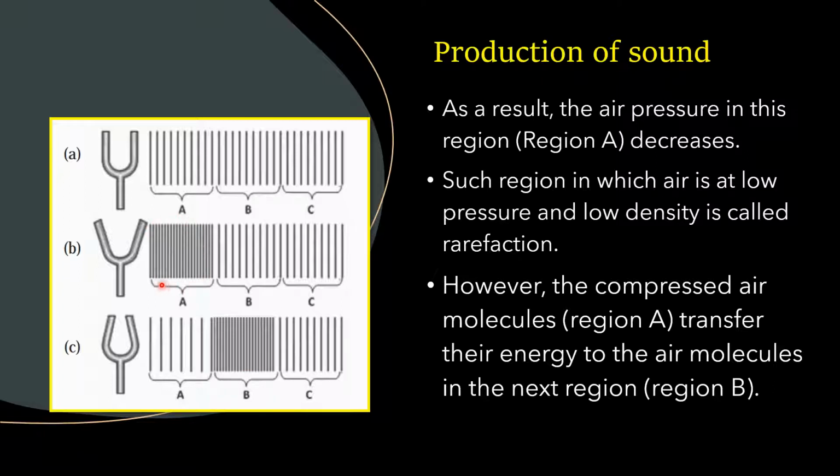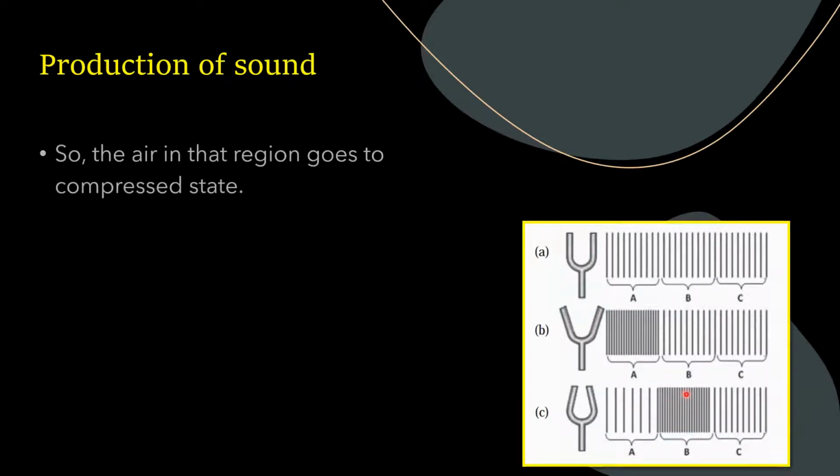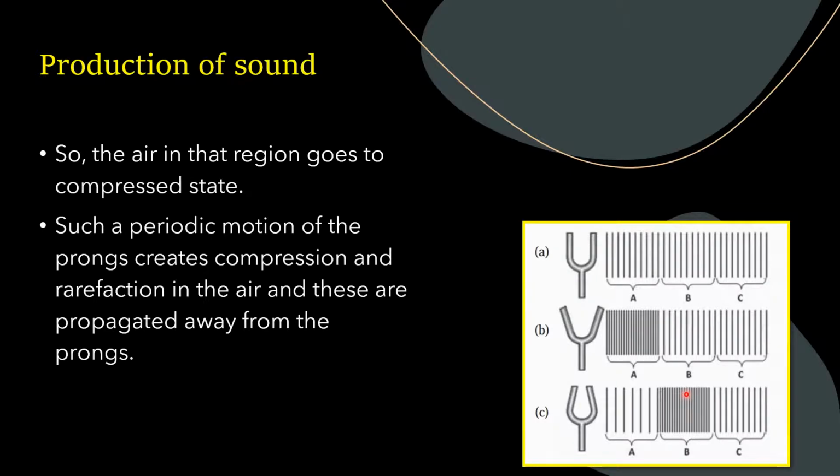Initially, portion A is under compression. After the prongs move closer, this energy in level A is transferred to B, and then after compression, the rarefaction occurs. The air in the next stage goes to compression. Now can you guess how the energy gets transferred?